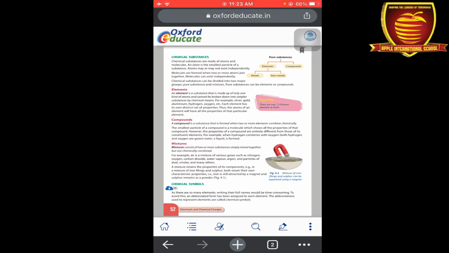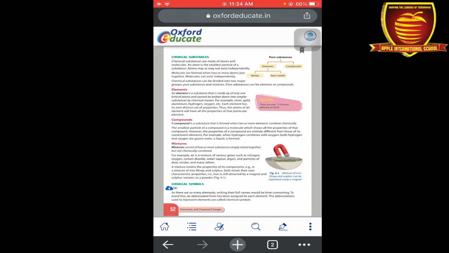Now the second part of chemical substance is mixture. So we all know what a mixture is. A mixture consists of two or more substances which we mix together, but they don't perform any chemical reaction. For example, here in this chapter you can see a mixture of iron filings and sulfur in a beaker. So that is the mixture.